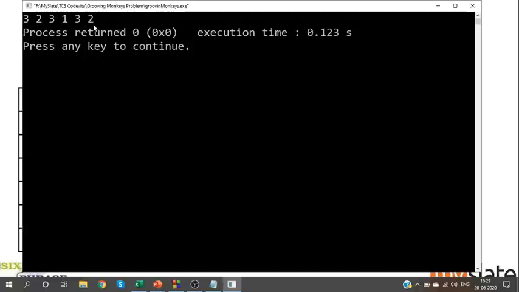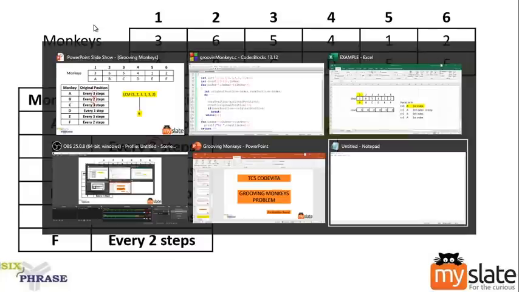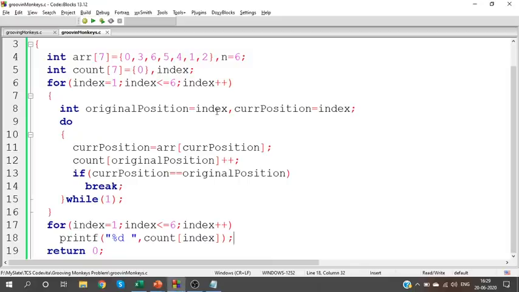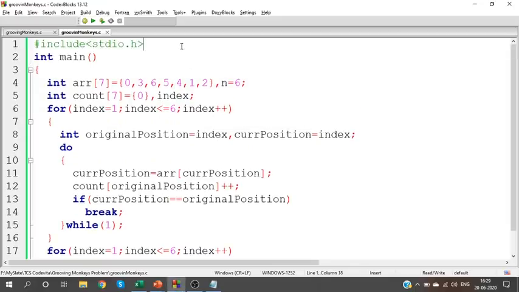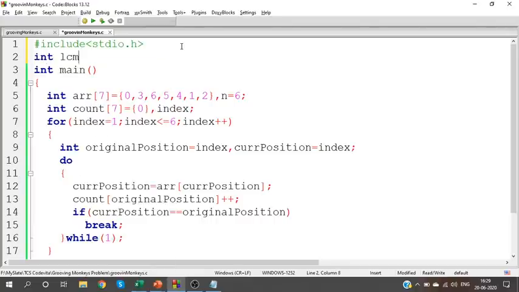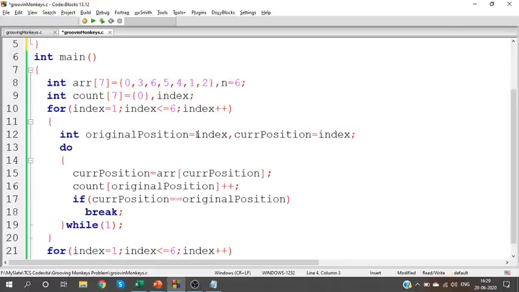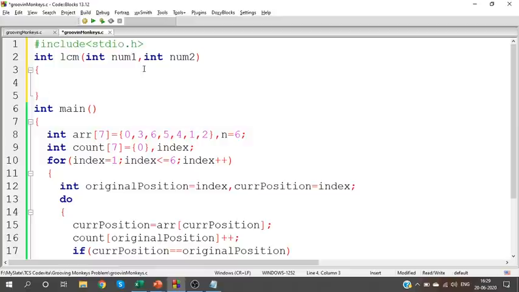Okay. Now we need to calculate. What should we calculate? We should calculate the LCM of all these values. That is what we are going to do. Listen, when I try to calculate the LCM, I'll have a function named LCM and provide two inputs. Okay, we'll come back to the function, guys. For now, just assume you have a function named LCM having two inputs.